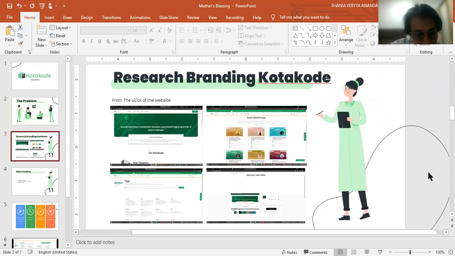And how we design the UI UX design, we analyze the branding that has been built by Kotakode so that the finished design remains sustainable. Then for the UI itself, we compare it with several other platforms such as Projects ID and combine which type is the most ideal that can fit in the freelancer coding UI UX design. And as a conclusion, Kotakode has a simple and minimalist branding so that people who see it can immediately focus on the topic that they are looking for.